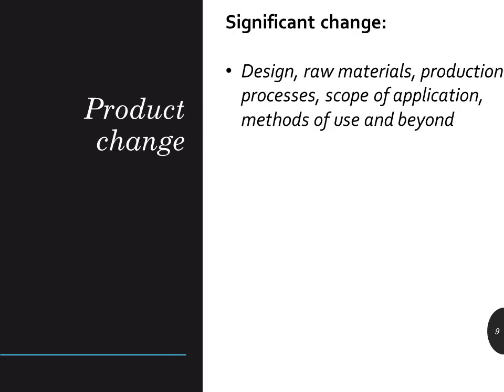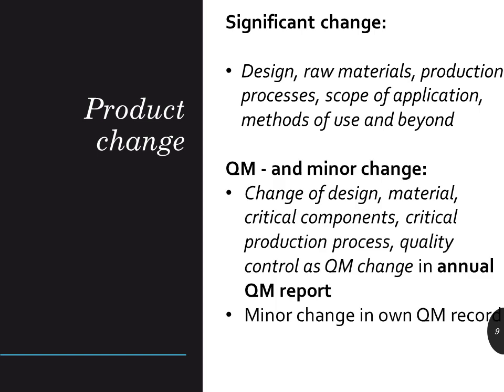The last active post-market activity is challenging: analysis of product design change under Chinese regulation. There are only simple items briefly mentioned in the regulation which trigger a new change registration: design, raw materials, production processes, scope of application, methods of use and beyond. In fact, controlling product change goes far beyond these items, such as critical info on the Chinese certificate and the Chinese product technical requirement.